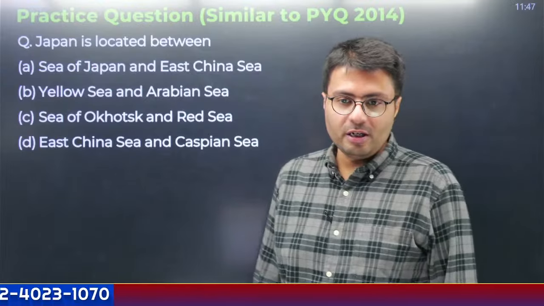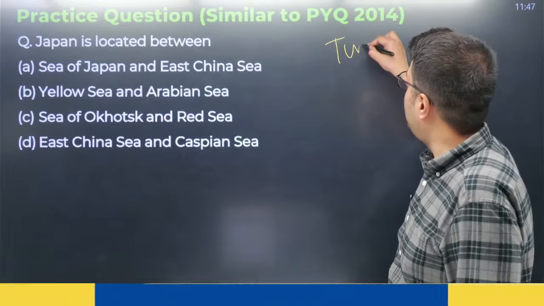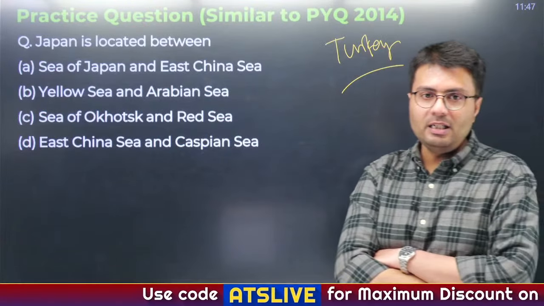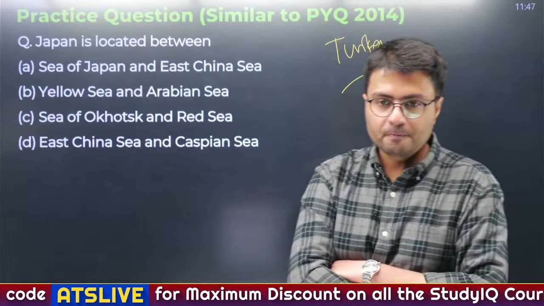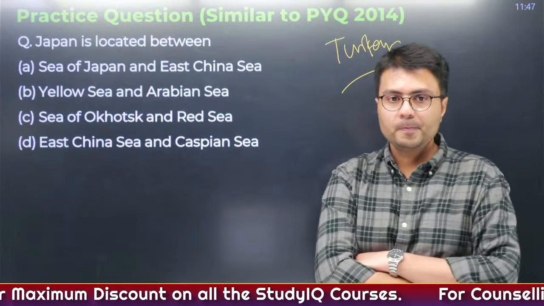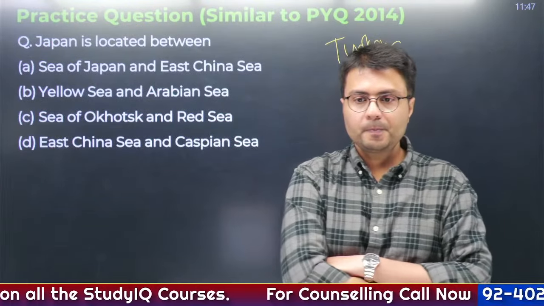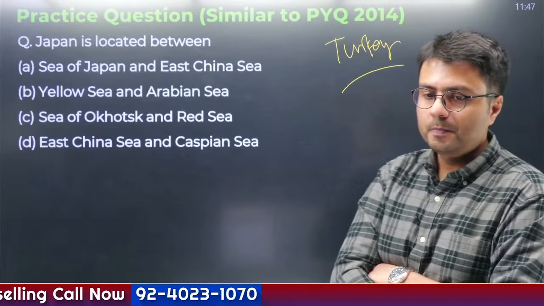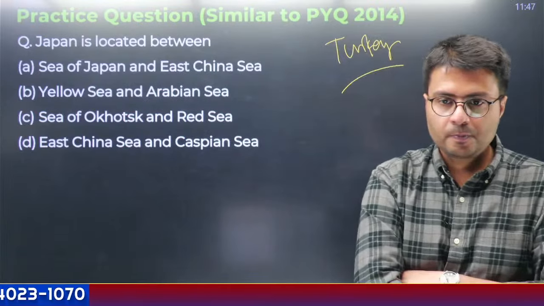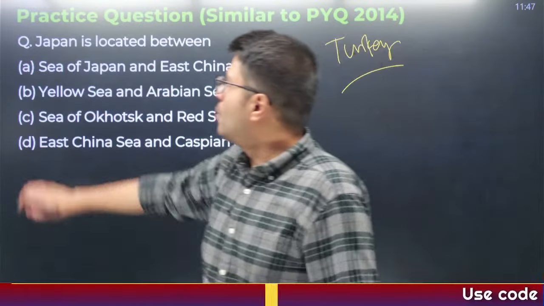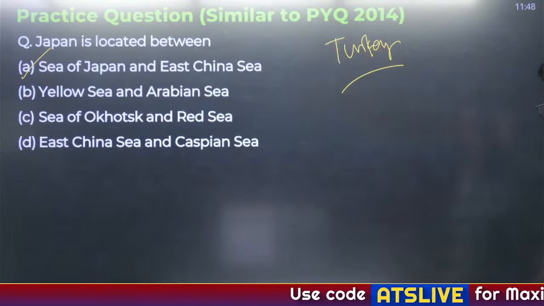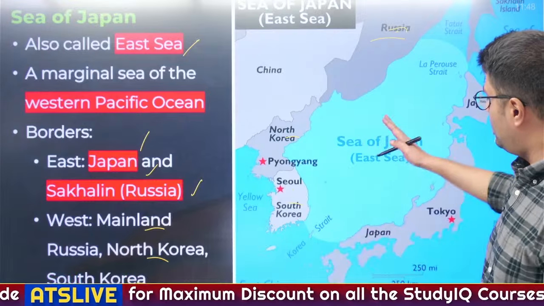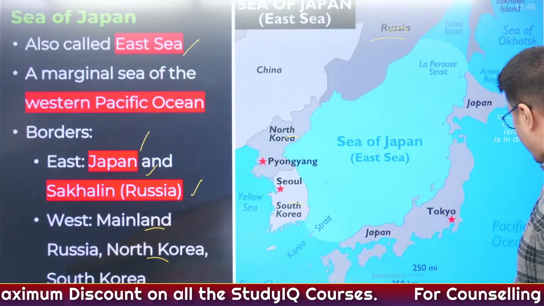Now tell me this question. There was this question in 2014 on Turkey. Now a similar question I have curated on Japan. Japan is located between which? Good. Sea of Japan and East China Sea. You can see it from here. East China Sea here, Sea of Japan is here, Japan is located here, right?